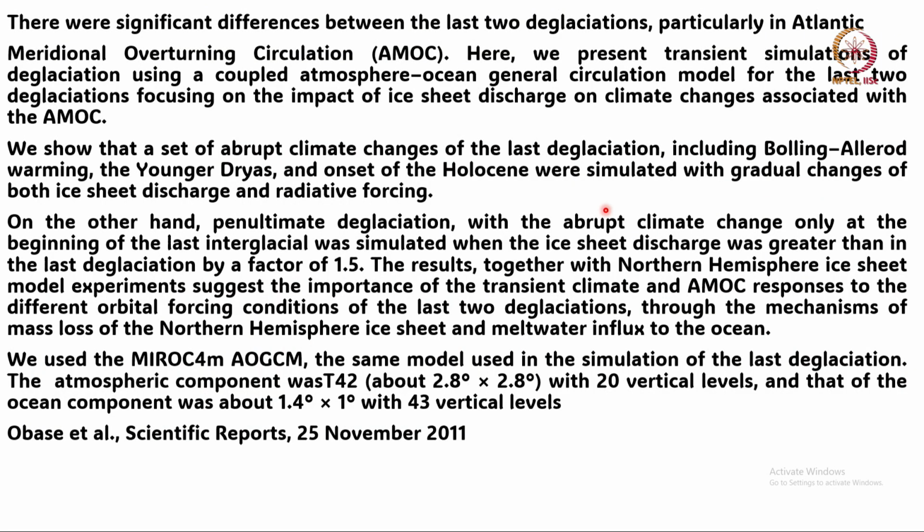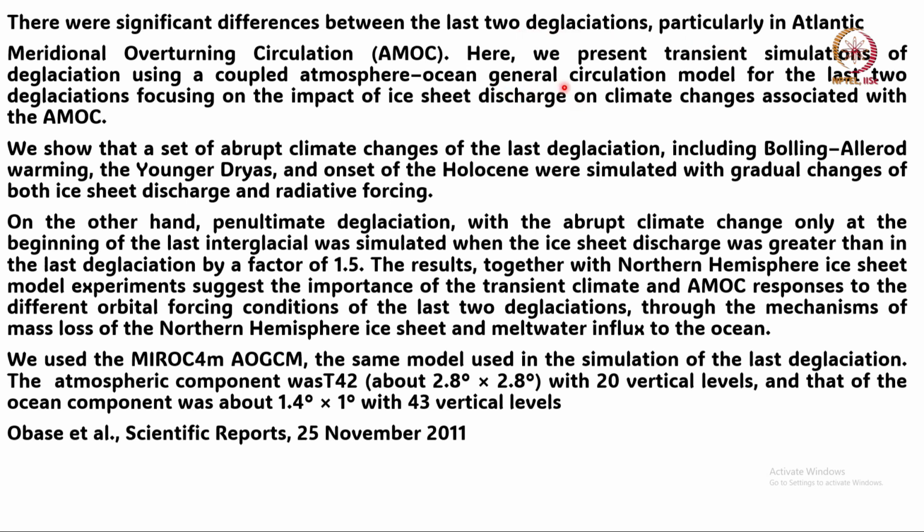So this paper, which talks about this work, published in Scientific Reports in November 2011, found that there were significant differences between these last two deglaciations in the Atlantic. Okay?